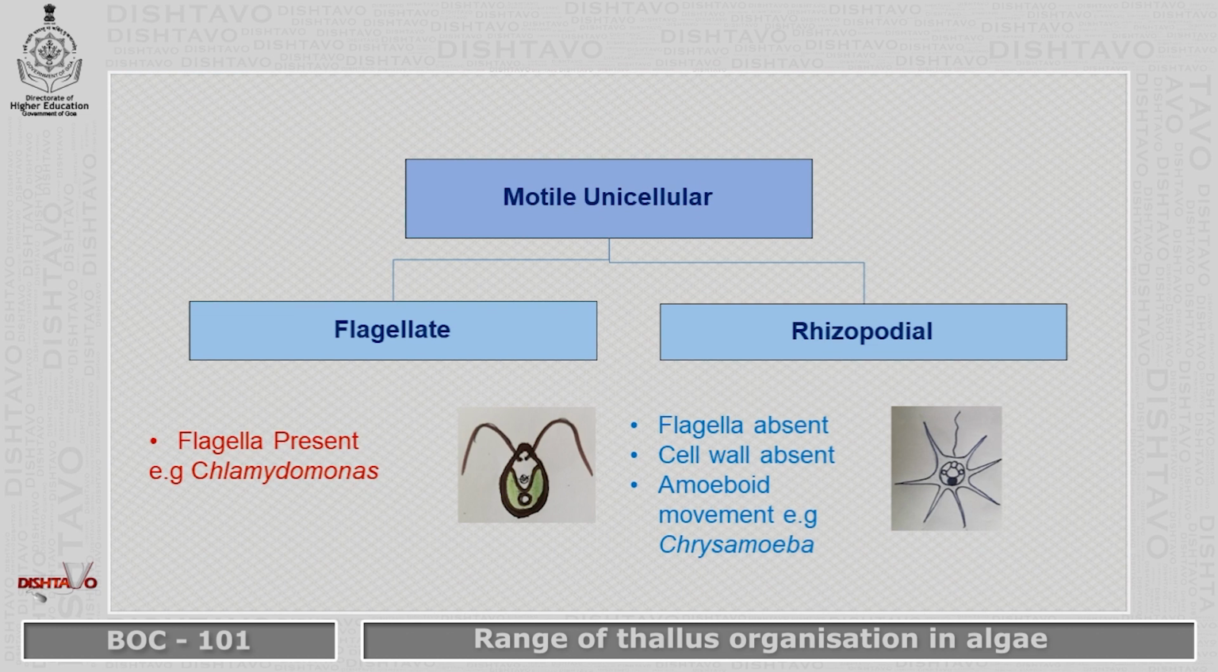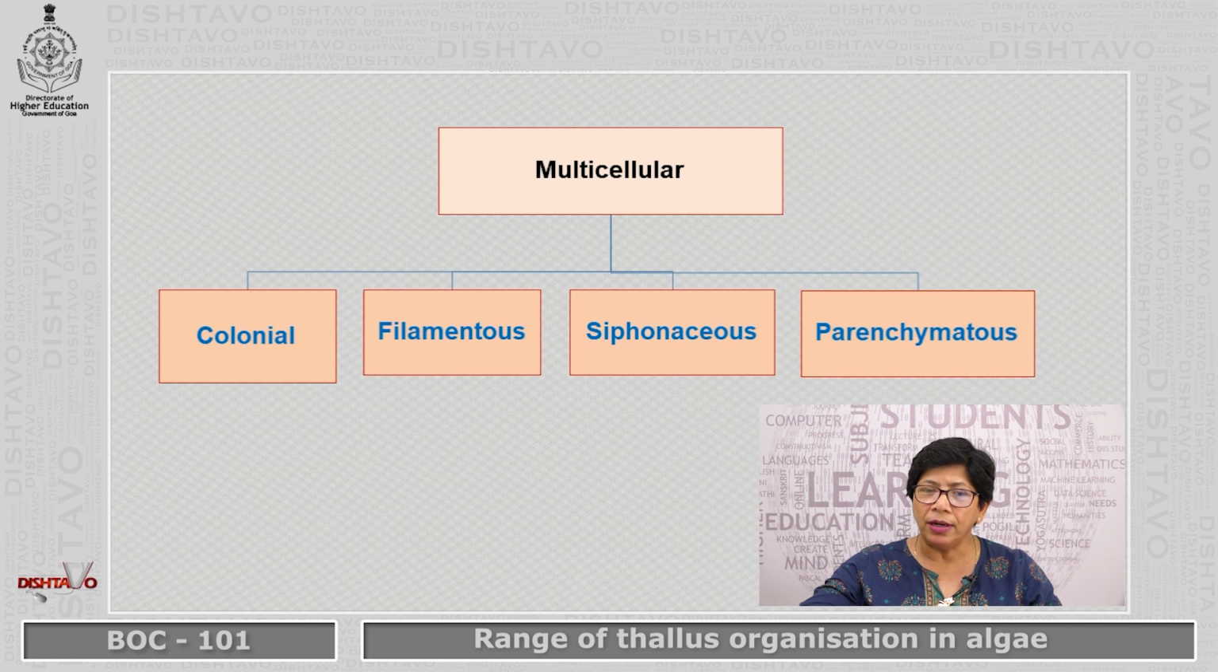Now, the motile unicellular forms, since they are motile, show the presence of a locomotory organ. So we can consider them as flagellates, where the flagella are present. These are normally oblong, elongated, pear-shaped, as in Chlamydomonas, or they may be rhizopodial, where flagella are absent, cell wall is absent, but there are cytoplasmic extensions which help them in amoeboid movement. Example, Chrysoamoeba. Multicellular forms may be colonial, filamentous, siphonaceous or parenchymatous.